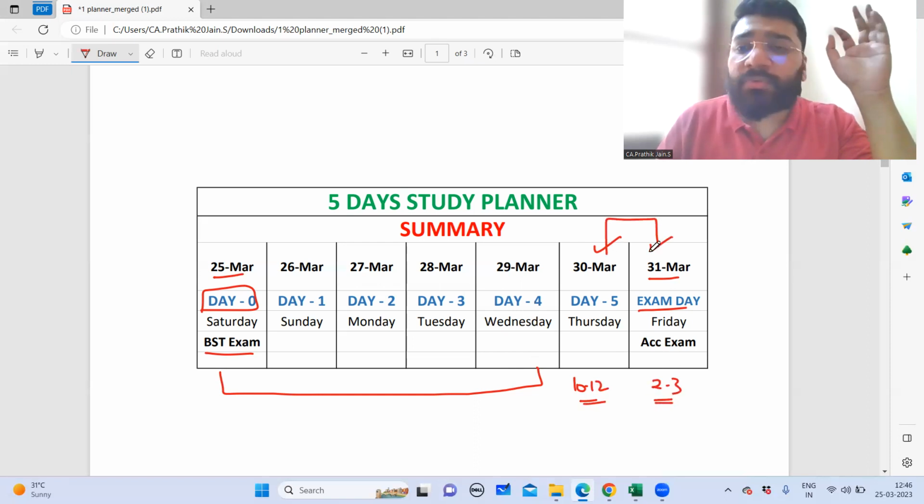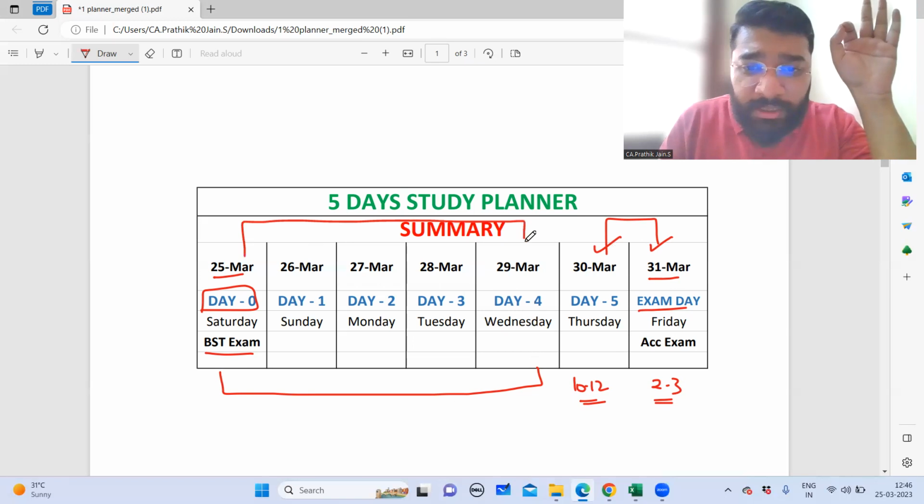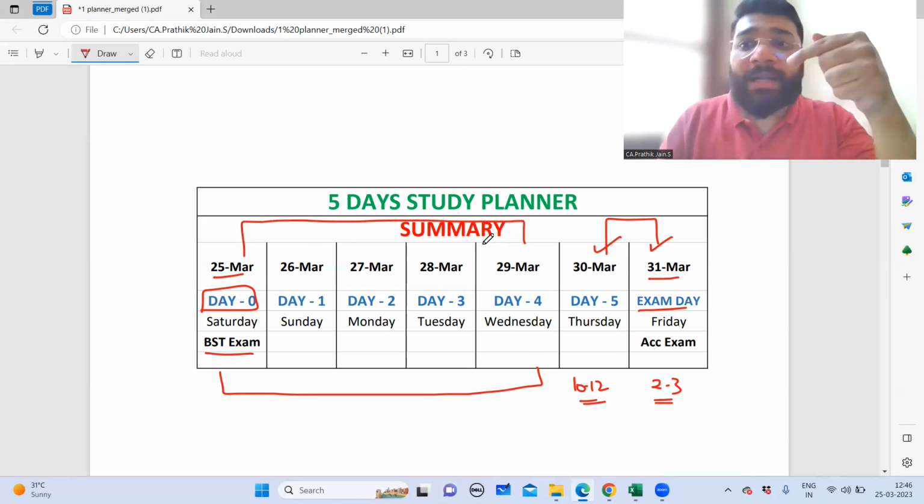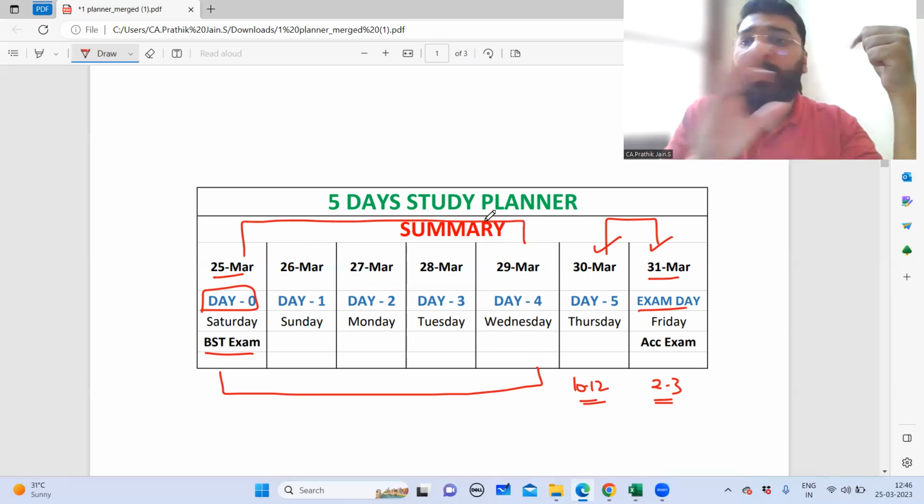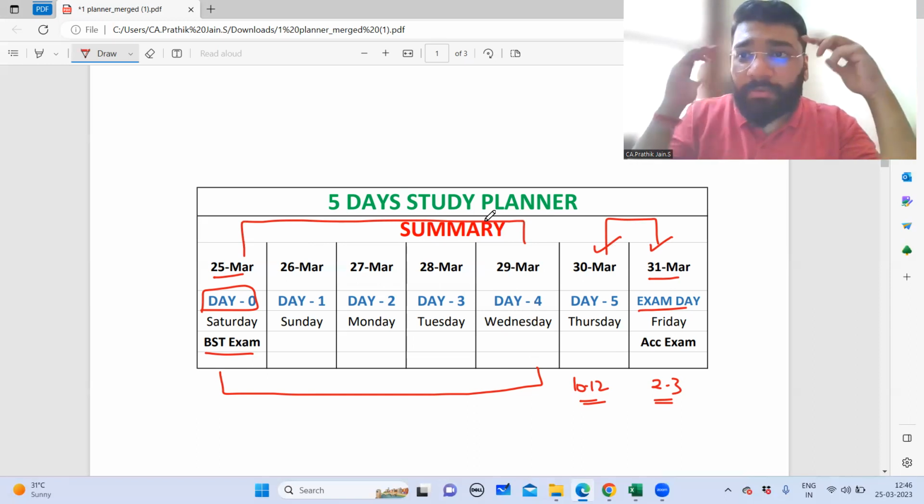So these 2 days effectively you will utilize for revising all the concepts that you have studied from 25th March till 29th March, so that one day prior examinations, again, if you do a quick recap, everything will be there in your mind at the top level.